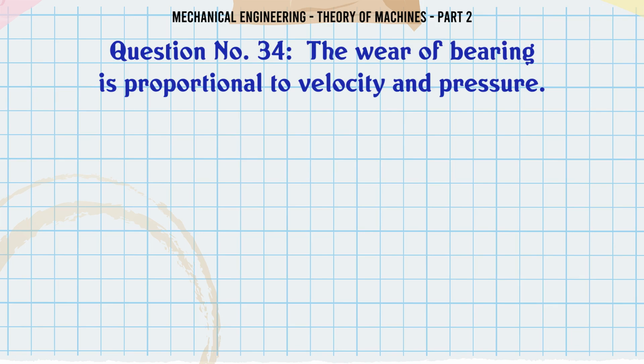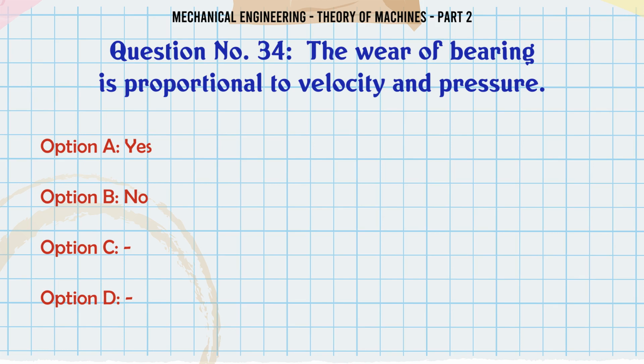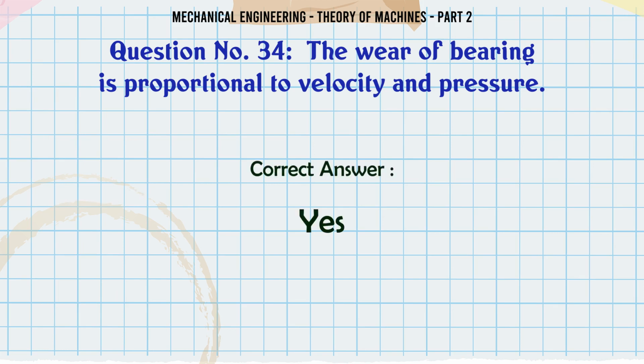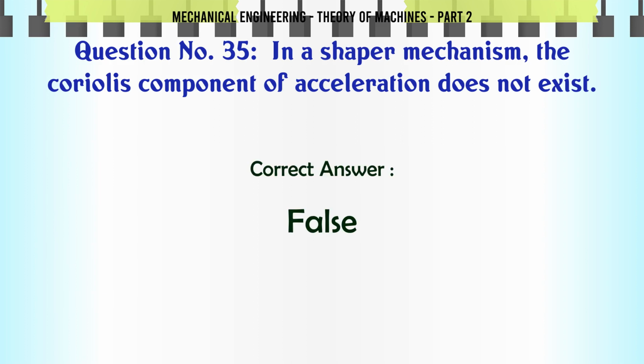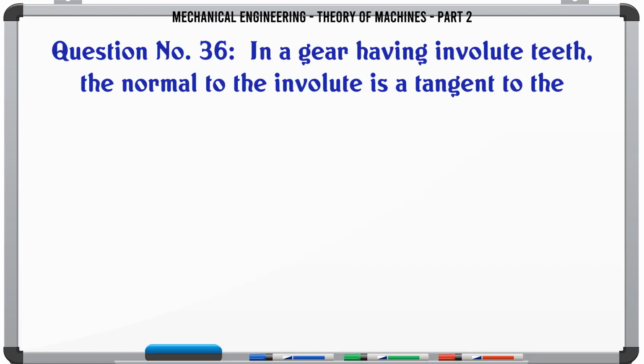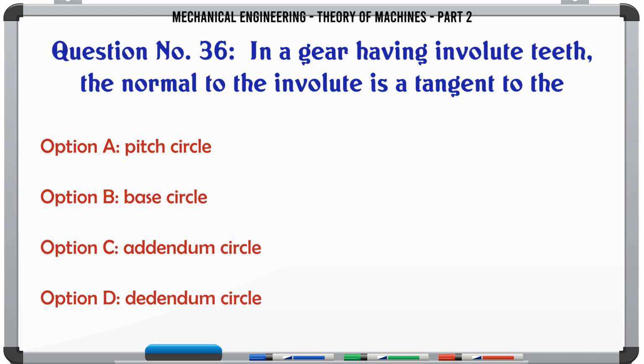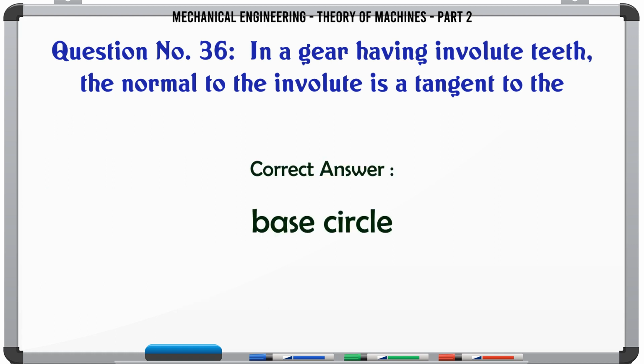The wear of bearing is proportional to velocity and pressure. A. Yes. B. No. The correct answer is yes. In a shaper mechanism, the Coriolis component of acceleration does not exist. A. True. B. False. The correct answer is false. In a gear having involute teeth, the normal to the involute is a tangent to the A. Pitch circle. B. Base circle. C. Addendum circle. D. Dedendum circle. The correct answer is base circle.